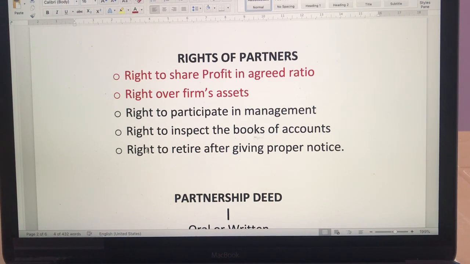This is one of the things: it's not necessary that once you get into the partnership you can't get away from it. You can't leave, because it's not a prison. You can leave, but there is a formal procedure for that, which will be described in your partnership deed as well. After giving proper notice to all the other partners, and if they agree to it, one partner can take retirement on any ground. Suppose his health is not good or he is not able to continue, or he is migrating to some other place, whatever the reason, after giving proper notice he can retire. So these are some of the rights of a partner.